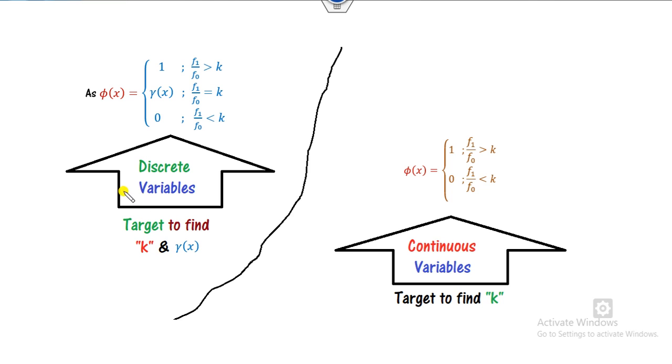Remember, whenever you have a discrete random variable, your target is to find the value of k and gamma, where gamma lies between 0 and 1. K can be any real number. If it is continuous, then the only unknown is k. We already discussed in our previous video how to solve the most powerful test for the continuous random variable. You can watch it. Now in this lecture we will see here.